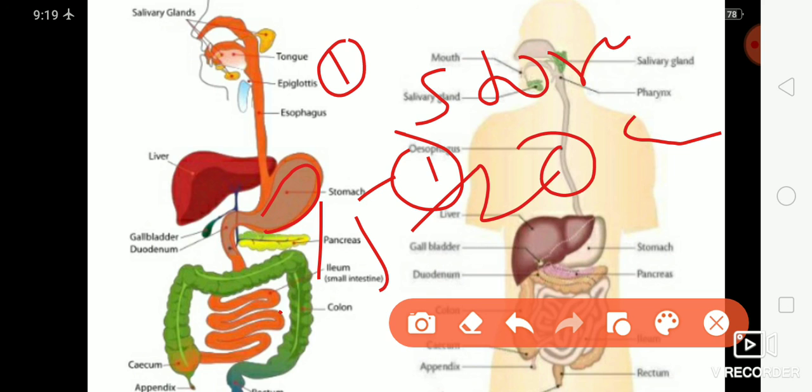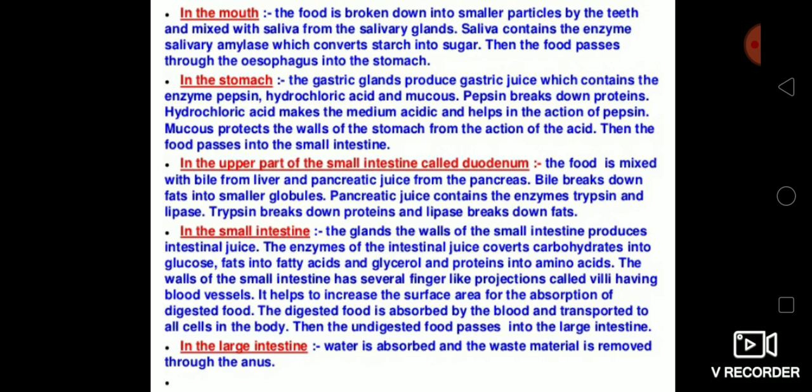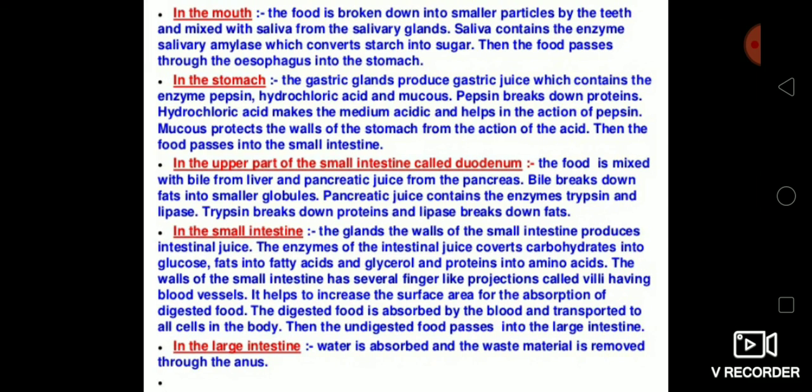This is the function of our digestive system and the organs that are present in our digestive system. The main organs are the mouth, stomach, the small intestine and the large intestine.